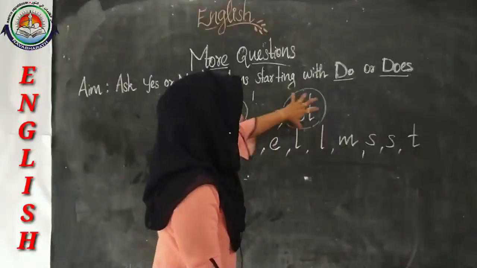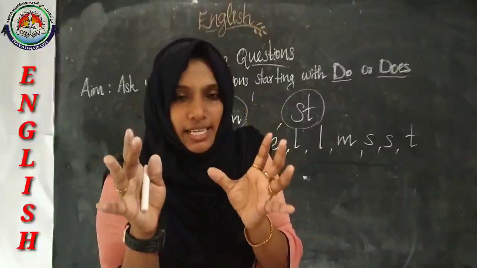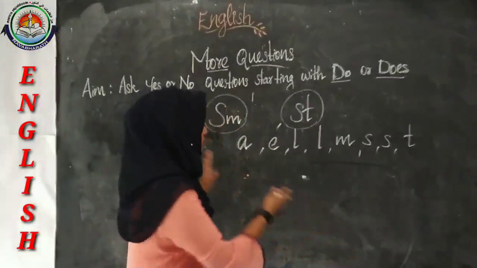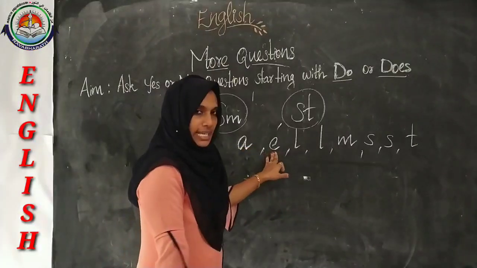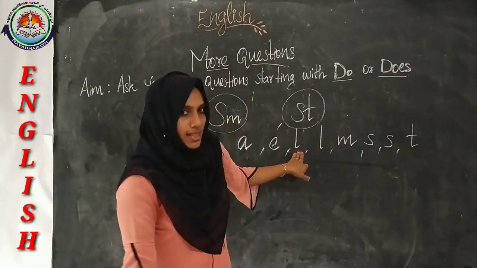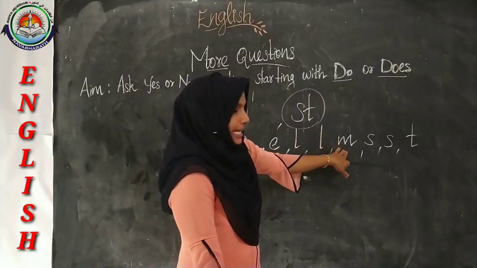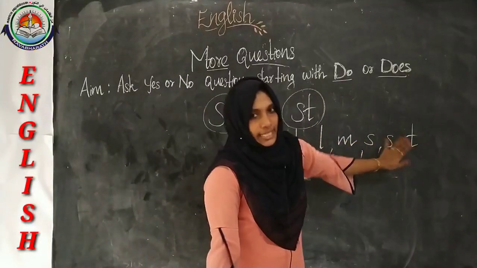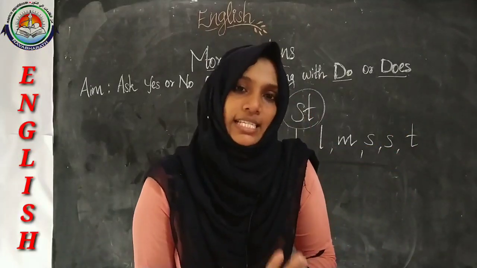And what about this ST? It makes the sound st. S plus t. Then what about these letter sounds? A, E, L, L. Again 2 L are there. And M, S, and the letter T has T sound.